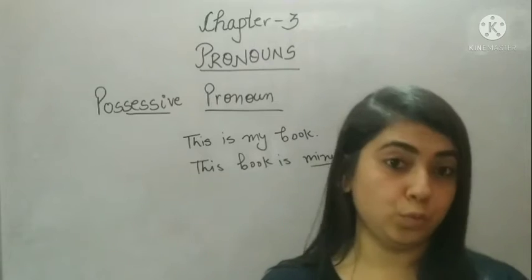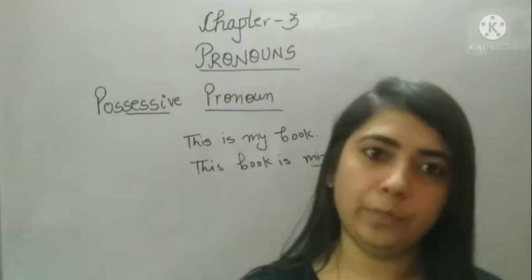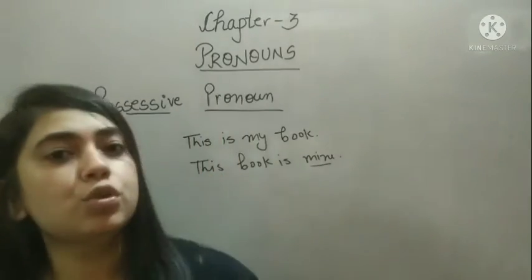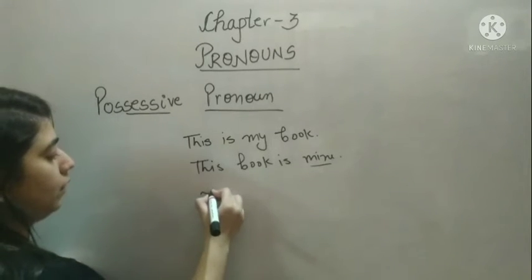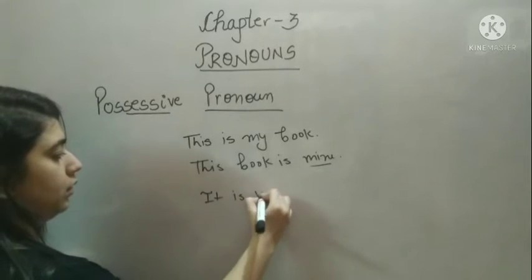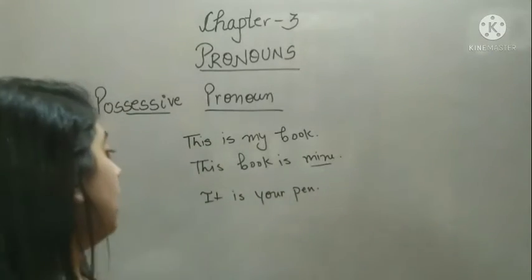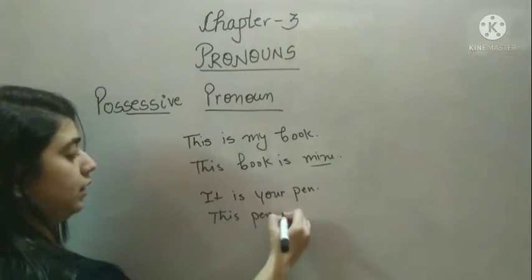Okay, book, wallet, chair, pen, whatever it is. Something belongs to you. In that case, we use a possessive pronoun. For example, I am saying it is your pen. How can I change it? This pen is yours.